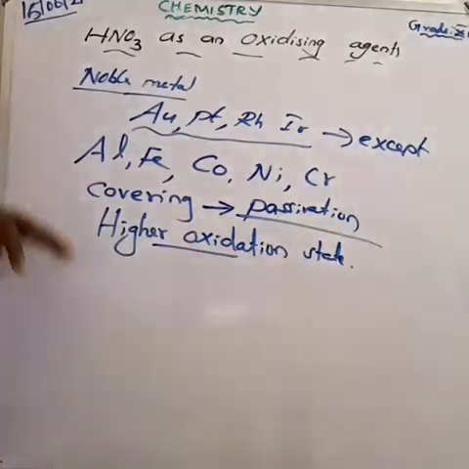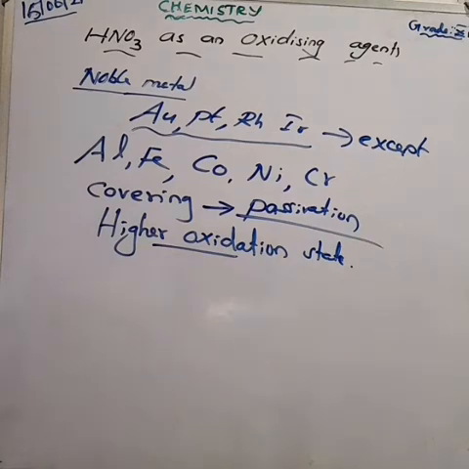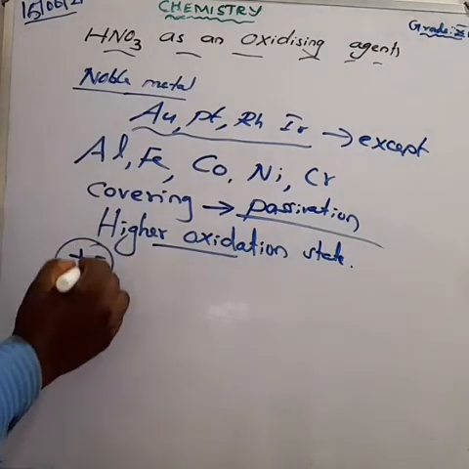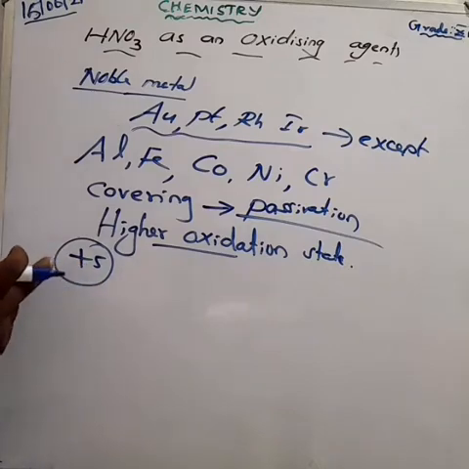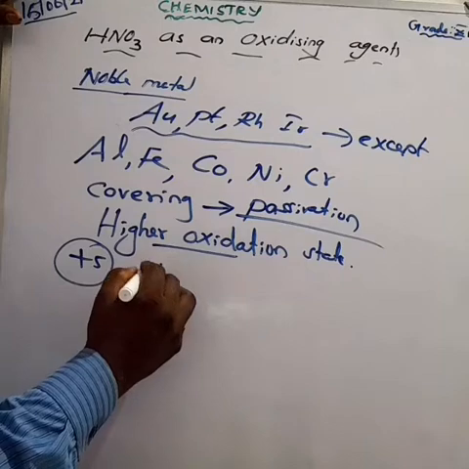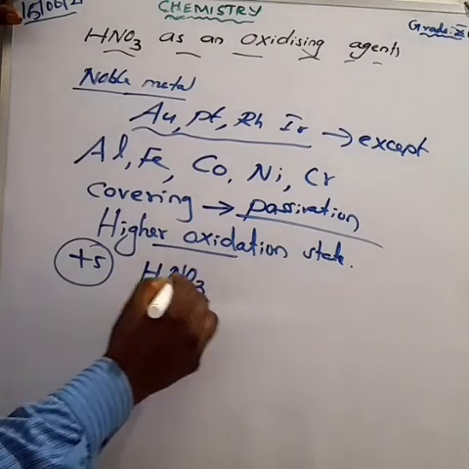For example, take nitric acid. Can you say what the oxidation state of nitrogen in nitric acid is? I am going to find out the nitrogen's oxidation state. What is the formula of nitric acid?